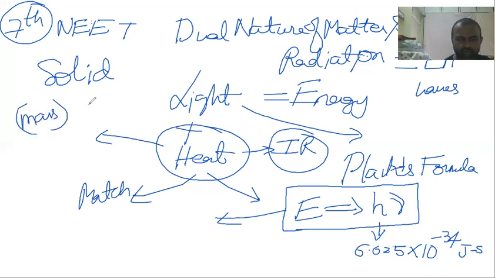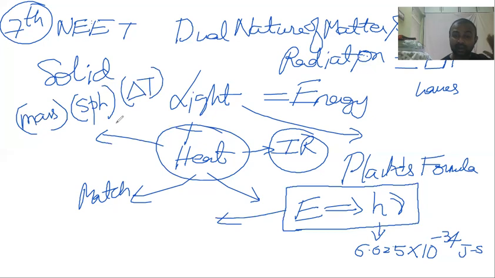Mass into specific heat into rise in temperature of the body. This you will learn in 11th standard. But that heat and this heat are one and the same. The only thing is that heat energy there was in conduction, not in radiation.